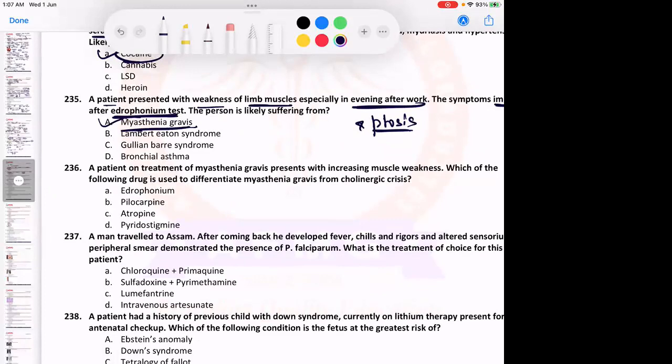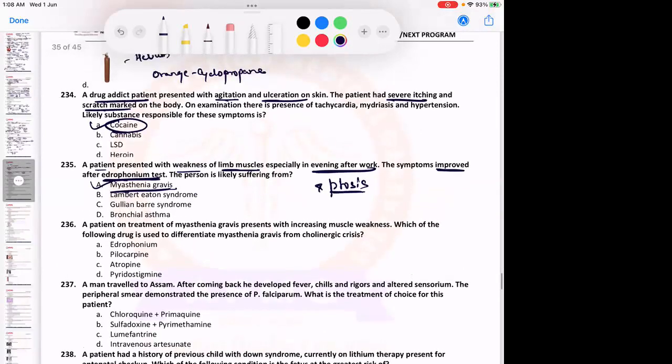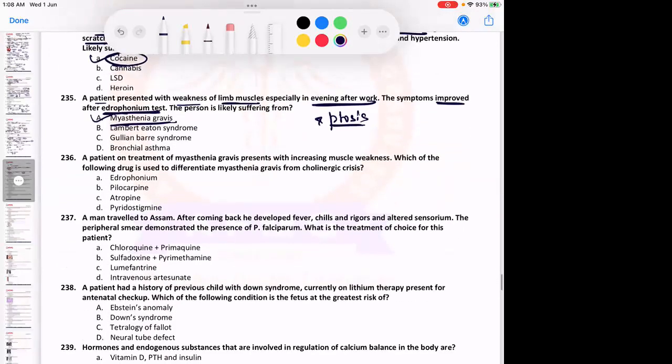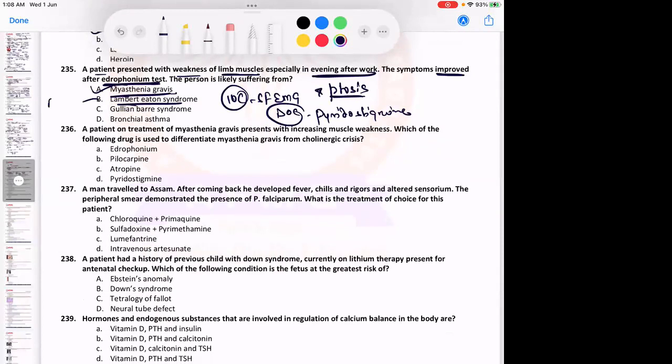So worsening of symptoms over a period of time from morning to evening, along with ptosis, unilateral or bilateral ptosis. The test we do to differentiate it from cholinergic crisis is the edrophonium or the Tensilon test. But the investigation of choice is single fiber electromyography, and drug of choice is pyridostigmine. Please remember this. Okay? Lambert-Eaton syndrome, here the patient will have muscle weakness, but usually on repetitive nerve stimulation, it will show an incremental response.